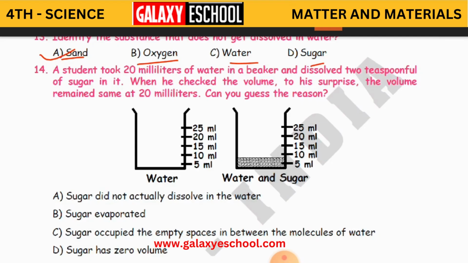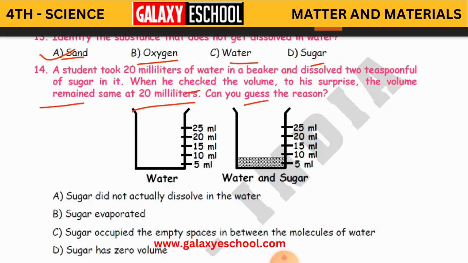14th question. A student took 20 milliliters of water in a beaker and dissolved 2 teaspoons of sugar in it. When he checked the volume, to his surprise, the volume remained the same at 20 milliliters. Can you guess the reason?